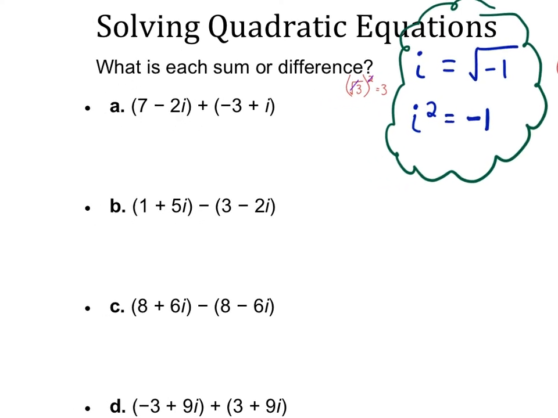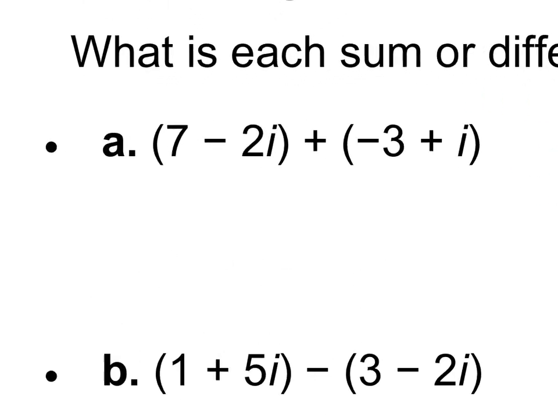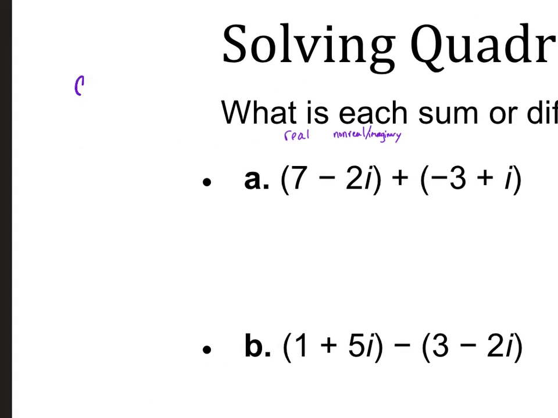All right. So we have these two complex numbers, and they call these complex numbers. The 7 is the real part, and then the -2i, that's the non-real or imaginary part. And so together the whole thing is a complex number. Those are complex numbers: a plus bi, some number plus another number times i.